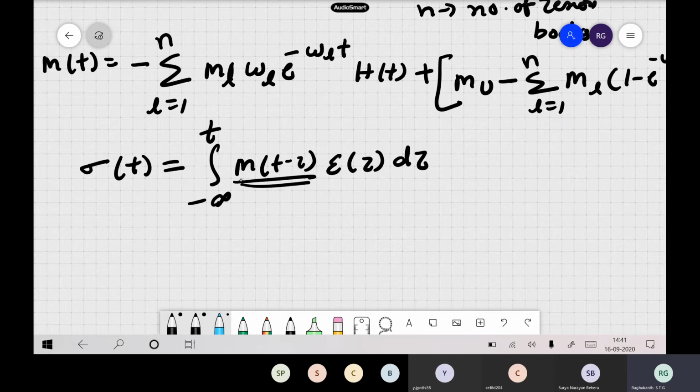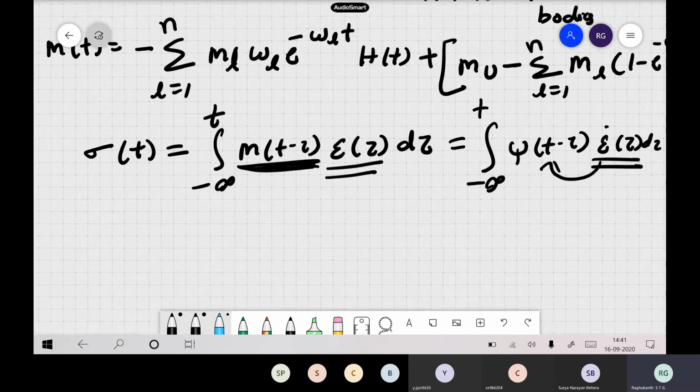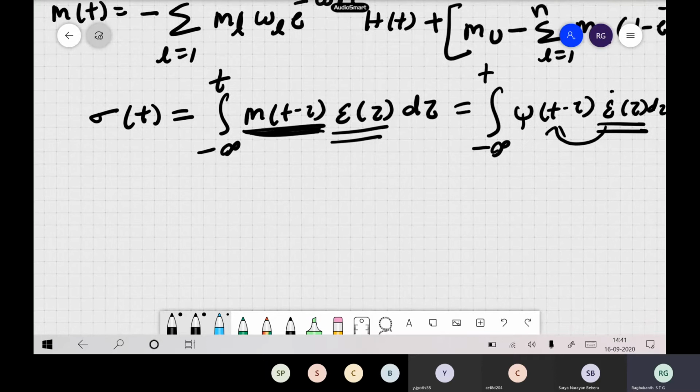So this psi dot of t minus tau, epsilon dot of tau d tau, you remember. The derivative has been transferred, so then this becomes m itself. This is the difference between these two. I think last class we wrote in the same format.